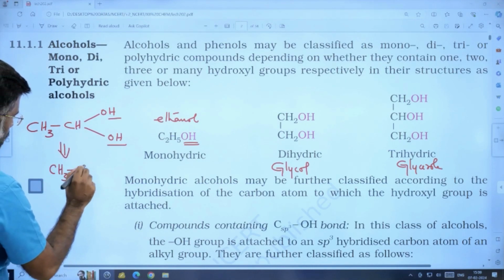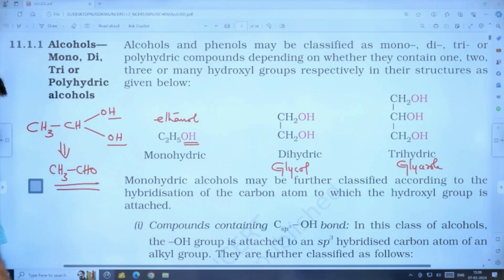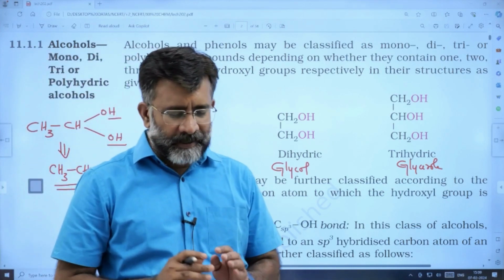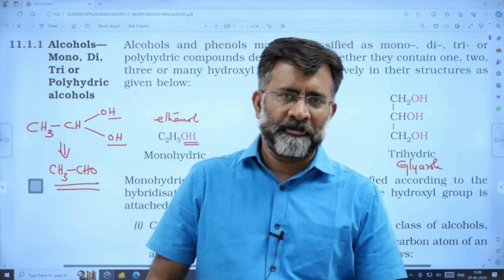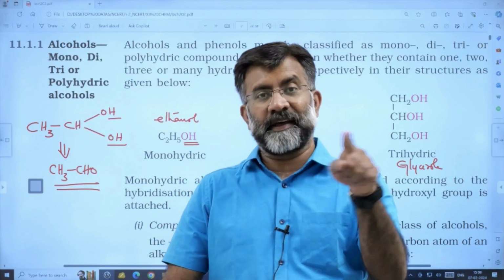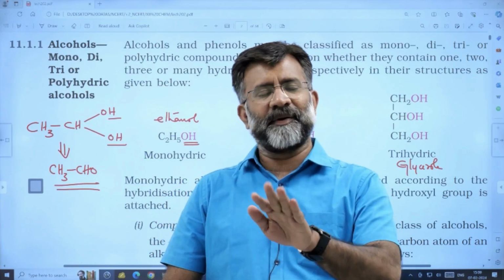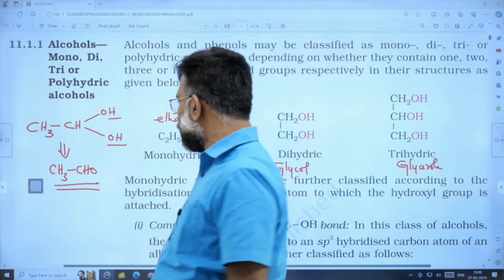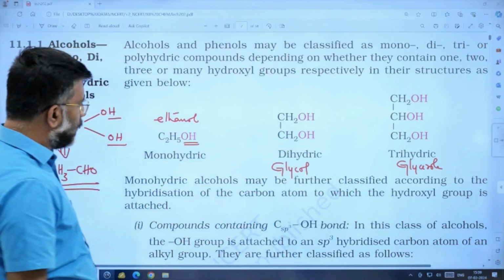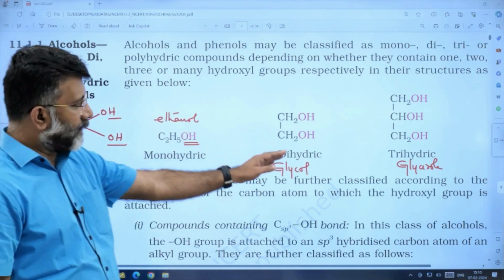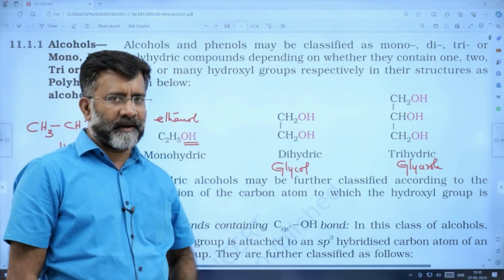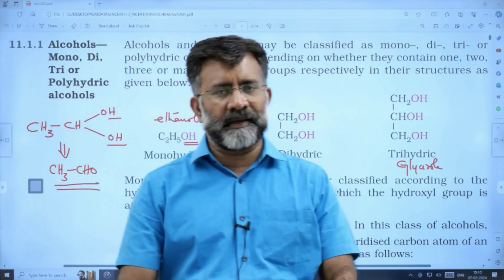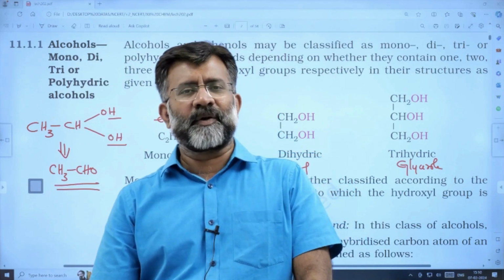That is the issue. So gem diol is not that stable. Vicinal diol is stable. So alcohols may be categorized like that: monohydric alcohol, dihydric alcohol, polyhydric alcohol. All of you know carbohydrates are polyhydroxy compounds.